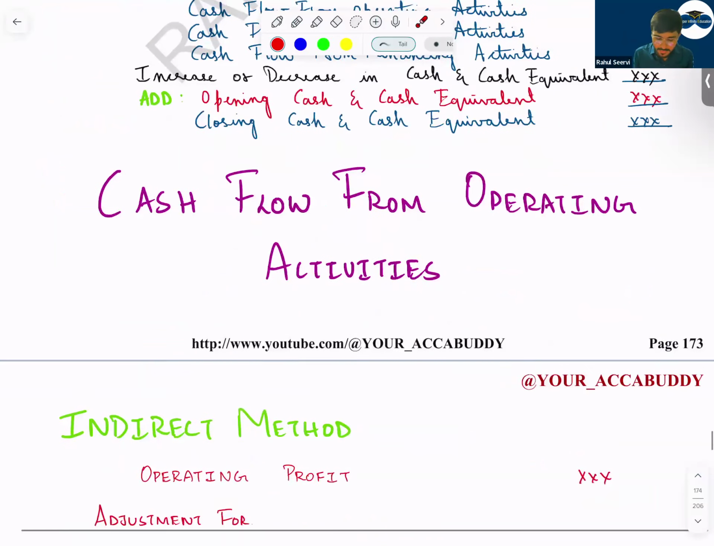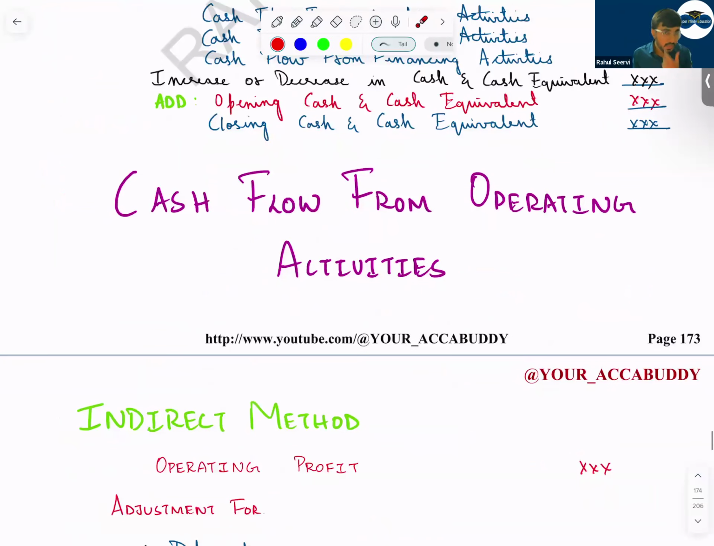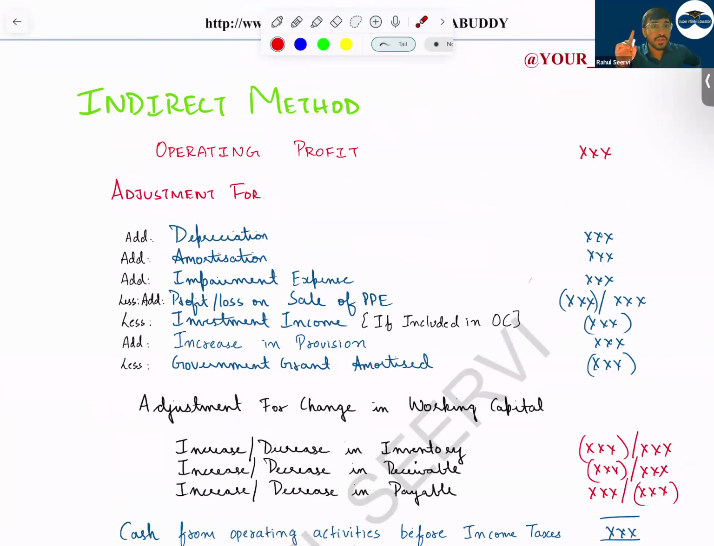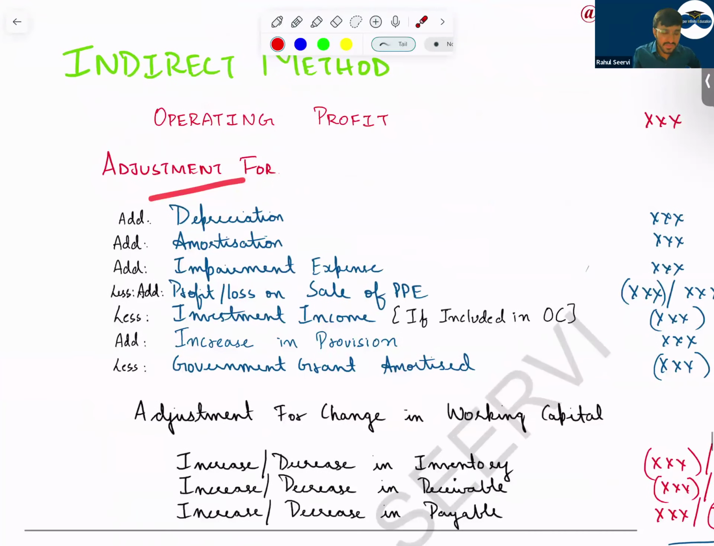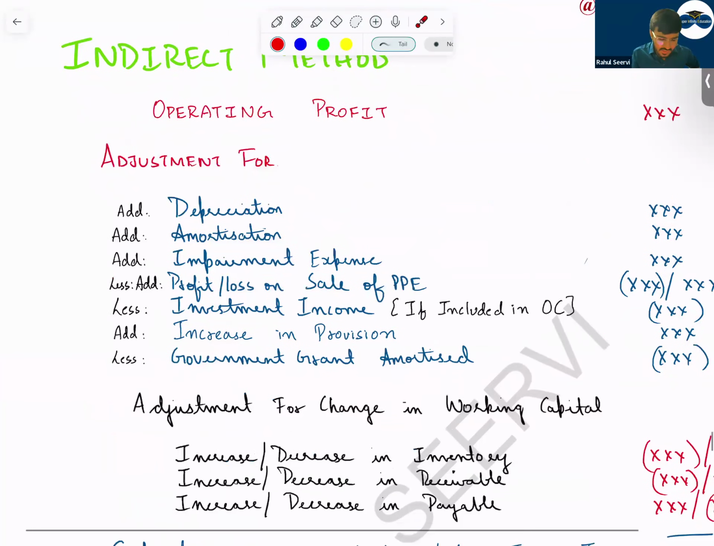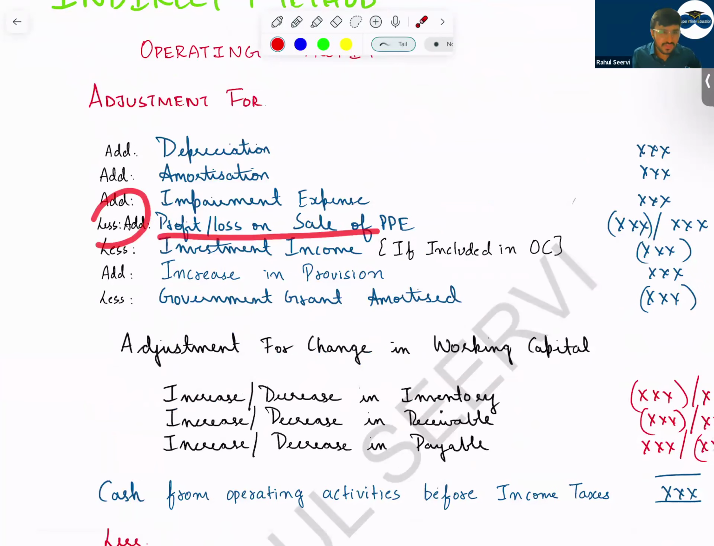So now cash flow from operating activity. See now, sir, indirect method. So we take operating profit. First, we were taking profit before tax. Now we are taking operating profit. So then you do the adjustment. Sir, what are the adjustments? See, depreciation, amortization, impairment, you will add it back. Because these are non-cash expense. It's not actually reducing your cash balance. We'll add it. Then, sir, add or less profit on sale of PPE.